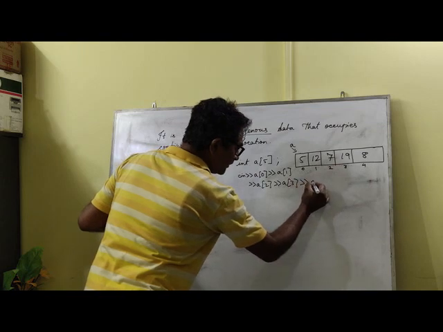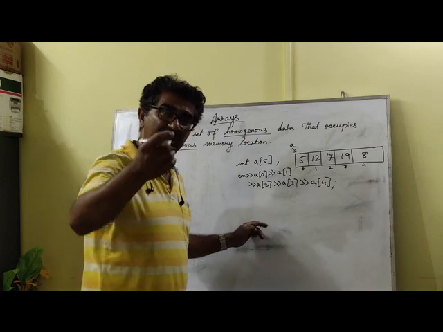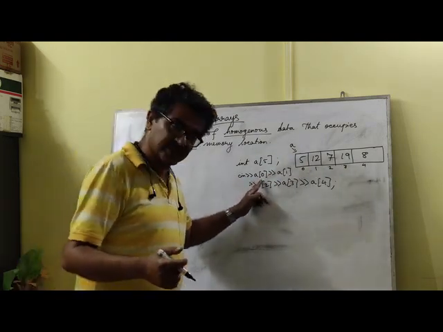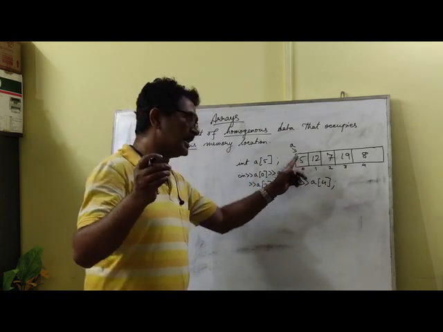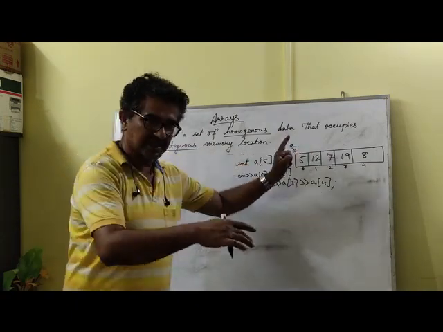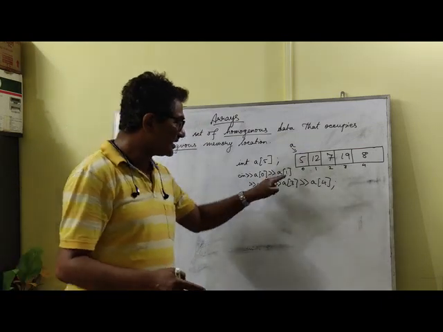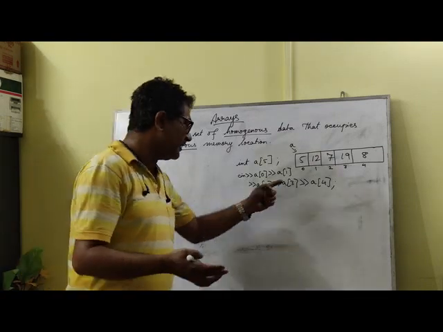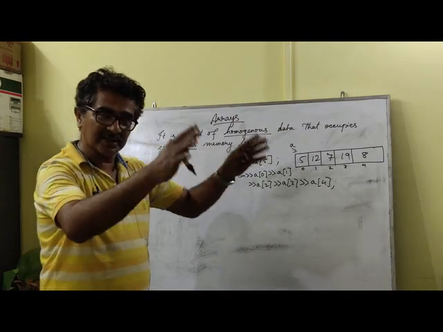and a of 4. So here you see the square bracket is also used to access individual elements inside the array. When I write cin a of 0, that means you have the ability to enter a number at index 0. Say, if I input 5, inside the memory at index 0, the number 5 gets stored. Similarly, at index 1, the number 12 gets stored. Similarly, at index 4, the number 8 gets stored. So this is how the entire thing goes on.